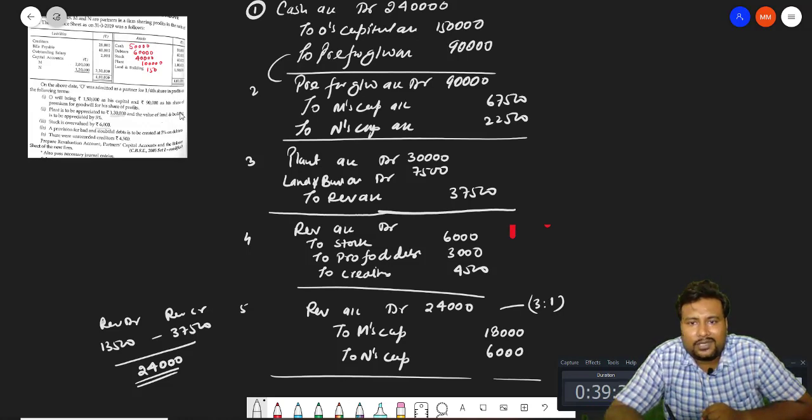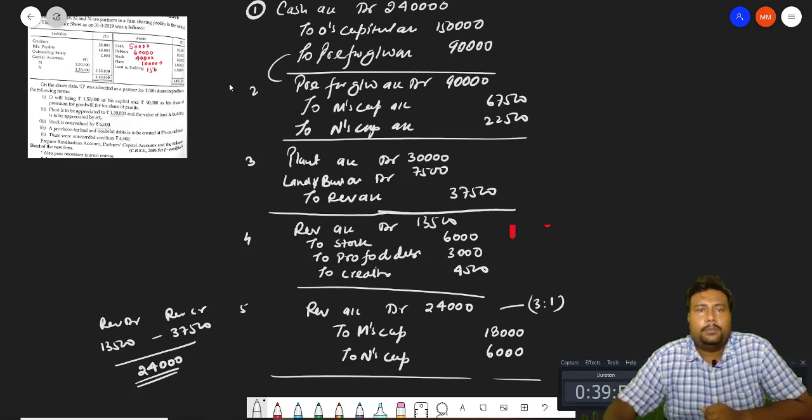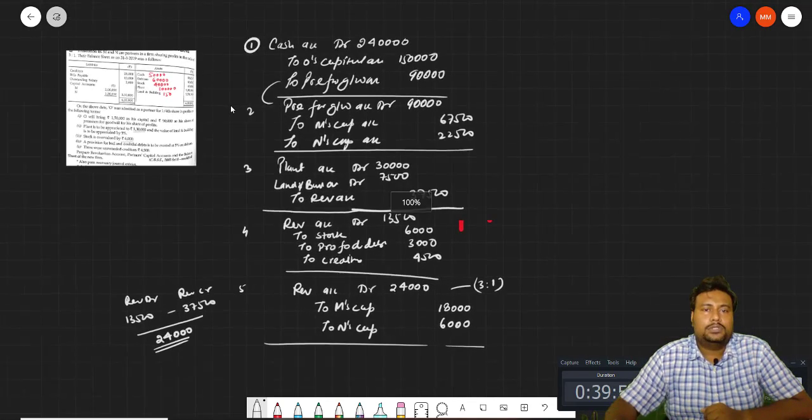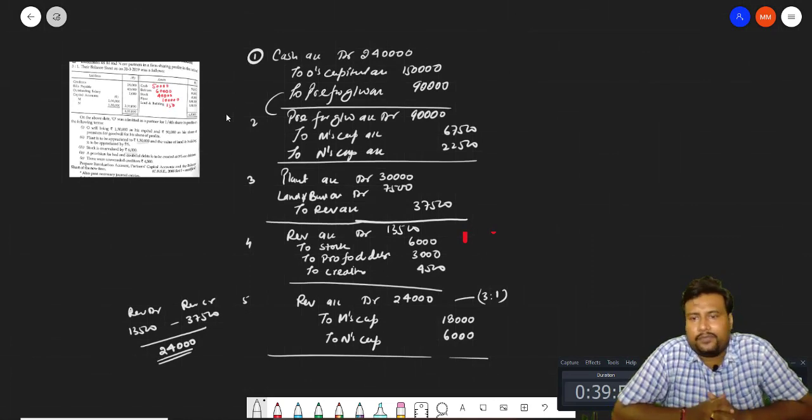Here the amount is not written, 13,500. Okay, and we will learn how to open the partners' capital account and balance sheet with the help of the question of revaluation at the time of admission of a partner.